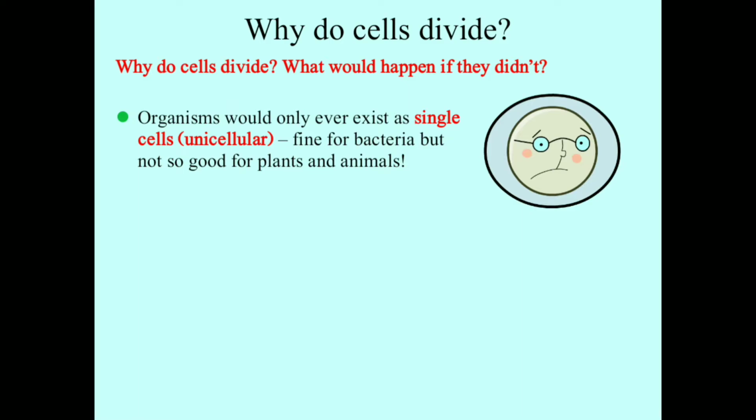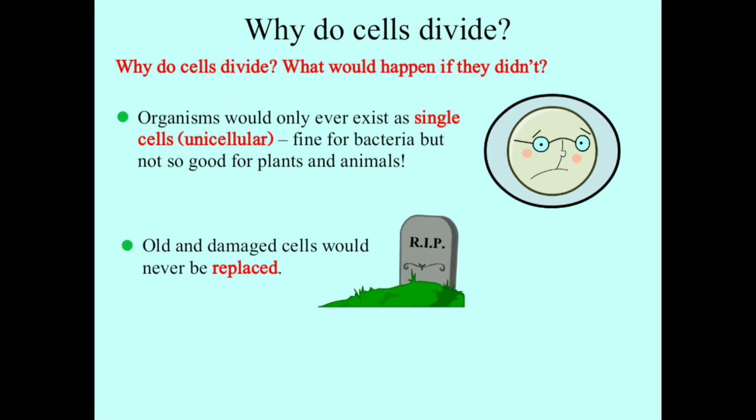Bacteria are already single cellular, so it's okay for them. But other plants and animals, even fungi, are multicellular, so it was not possible for them to exist. Old and damaged cells would never be replaced, because cell replacement is done with the help of mitosis.